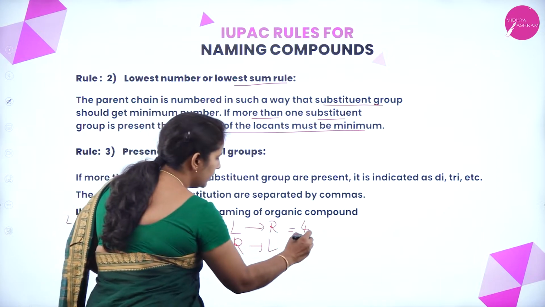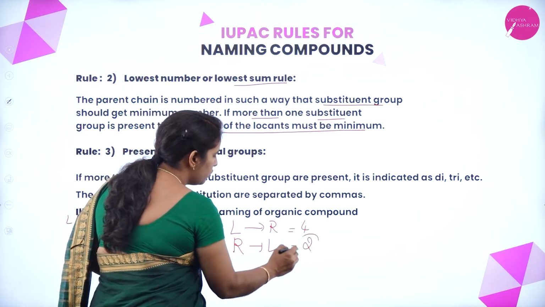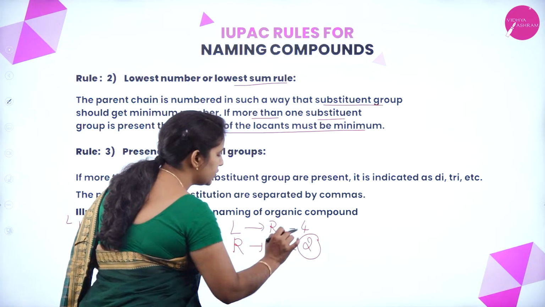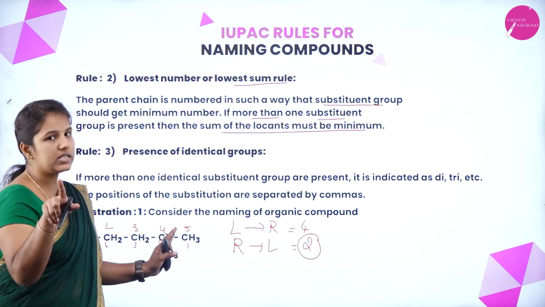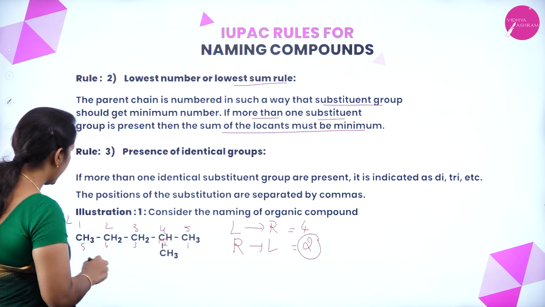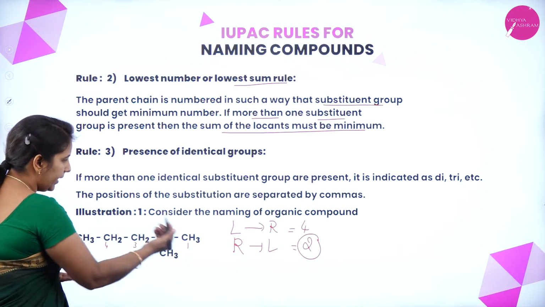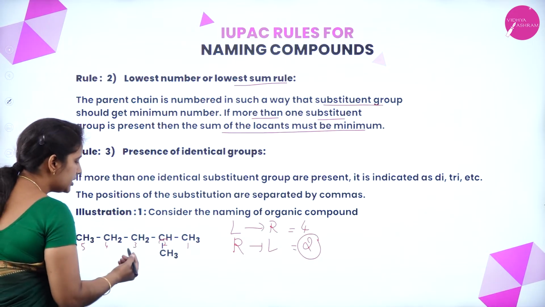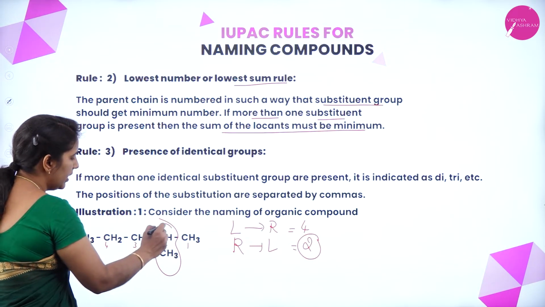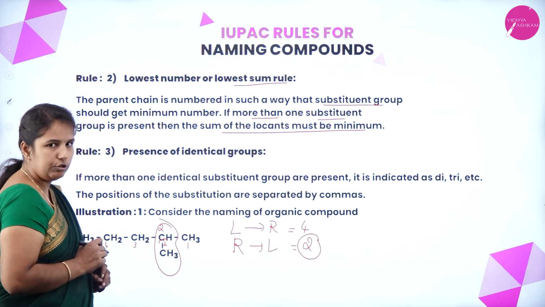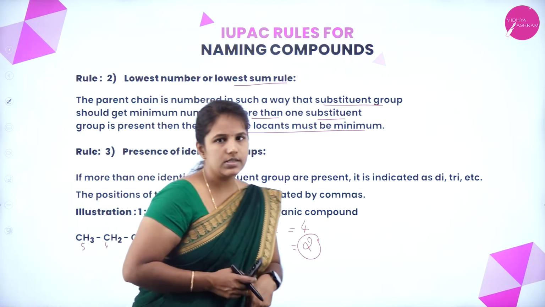The 2nd carbon atom. So by this lowest locant rule, I should go from right to left, in such a way that the carbon containing the substituent group should get the least number, as 2. This is what rule 2 says.